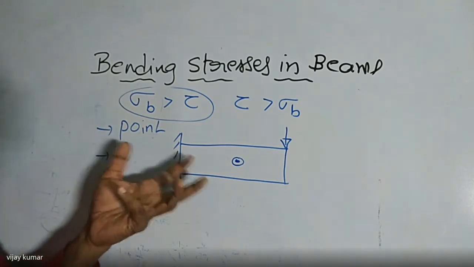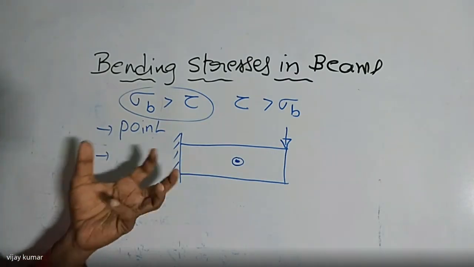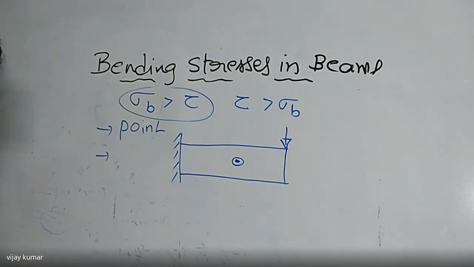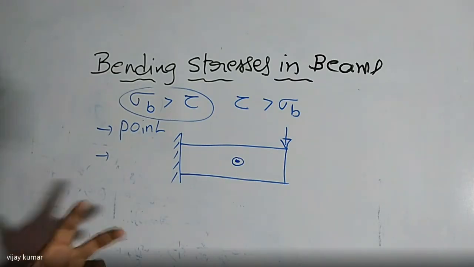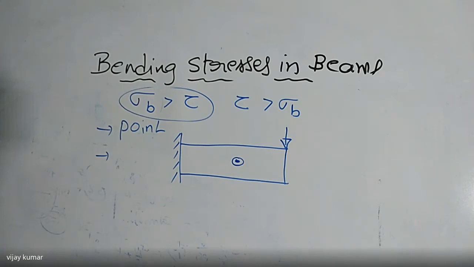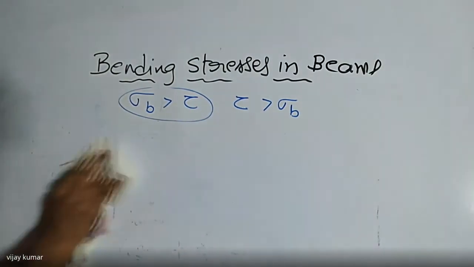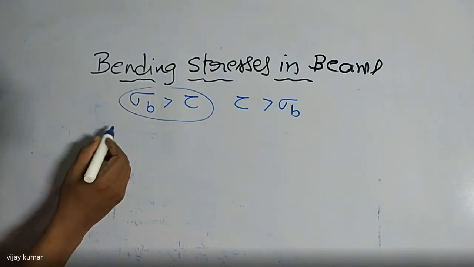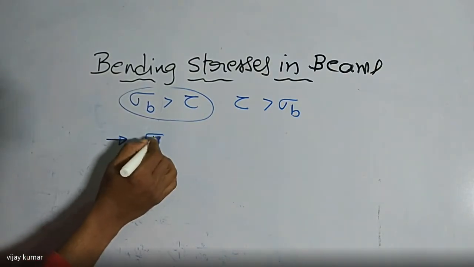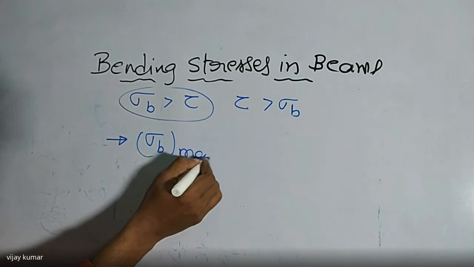At the same time, we are going to draw the bending stress distribution for different types of cross section of the beams. Now listen carefully to what I am saying here. First of all, we are going to find the maximum bending stress in the beam when the beam is subject to a point load or any type of load. That is the first point. I'm going to write it here: the maximum bending stress, where we are getting it.